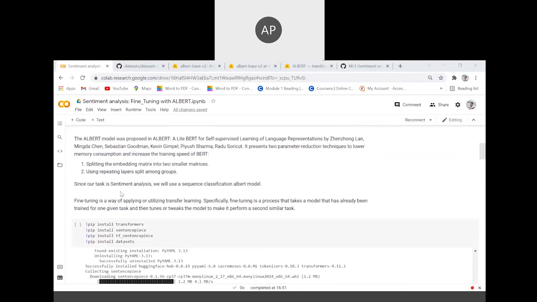Here we do sentiment analysis on the Yelp polarity dataset. The Yelp polarity dataset consists of 560,000 examples of textual data, each labeled as either a positive comment or a negative comment. So that is sentiment analysis: whether it is a positive sentiment or a negative sentiment.